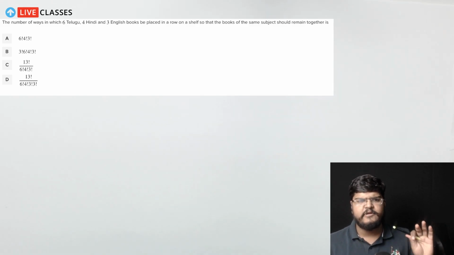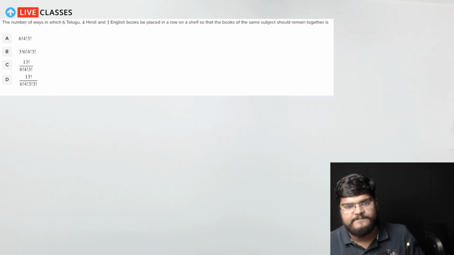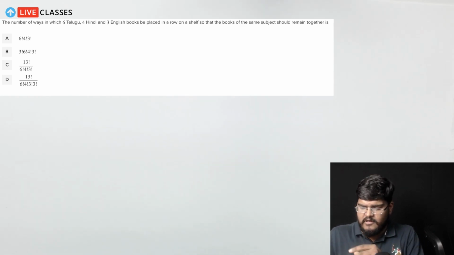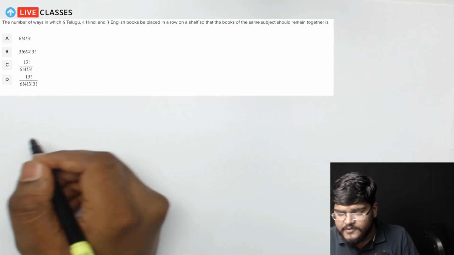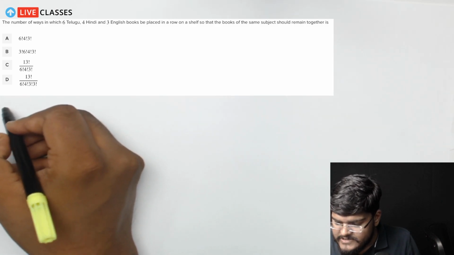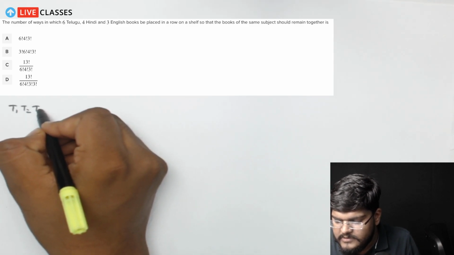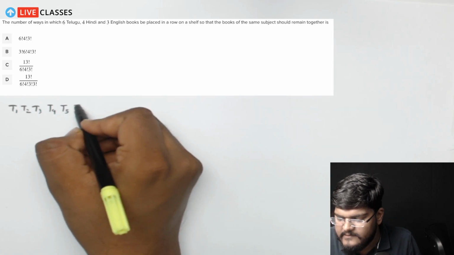And this is interesting because in this we get to make units. And why will we be making units? Let me give you a heads up, an idea of how to solve these kinds of questions. You could see that there are 6 Telugu books. So I can say Telugu 1, Telugu 2, Telugu 3, Telugu 4, Telugu 5 and Telugu 6.